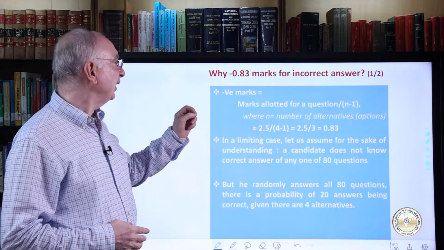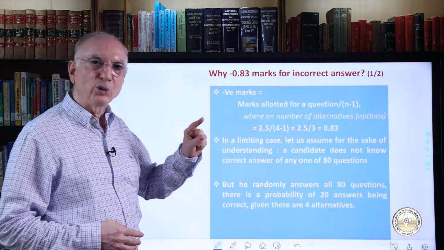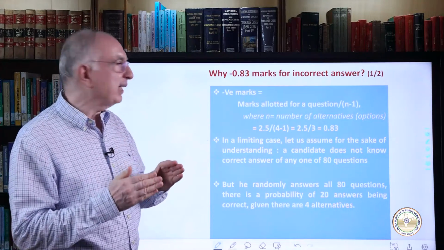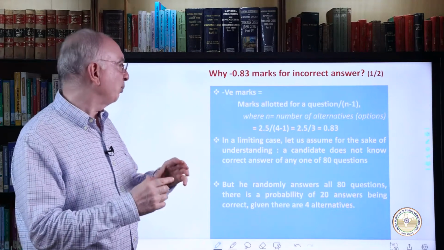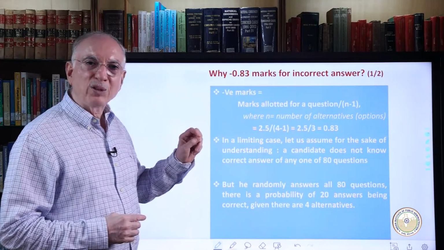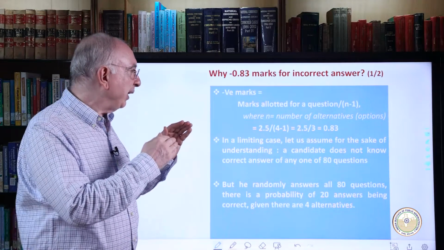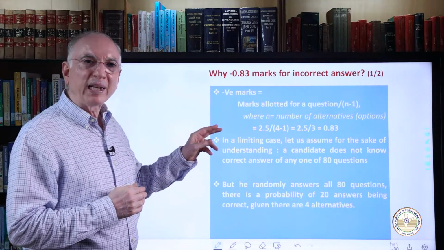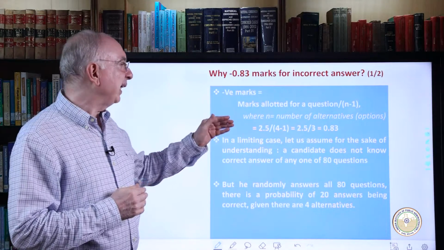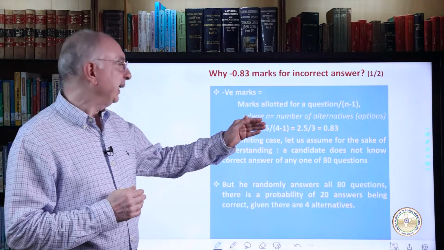The negative marks is equal to the marks allotted for each question divided by n minus 1, where n is the number of alternatives, that means the number of options. So each question carries 2.5 marks. It has to be divided by the number of options minus 1, that means 4 minus 1 is the denominator, and that comes out to 0.83.